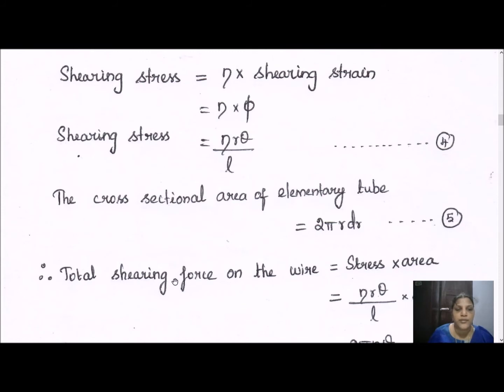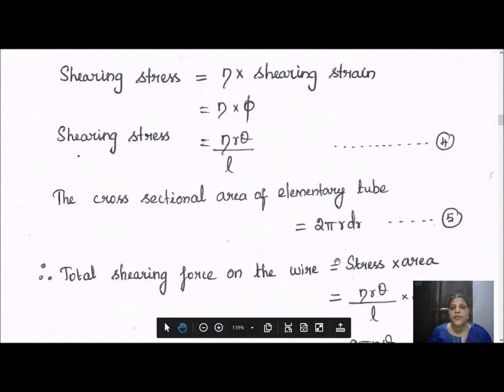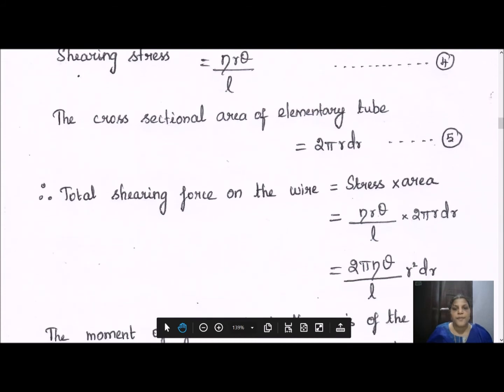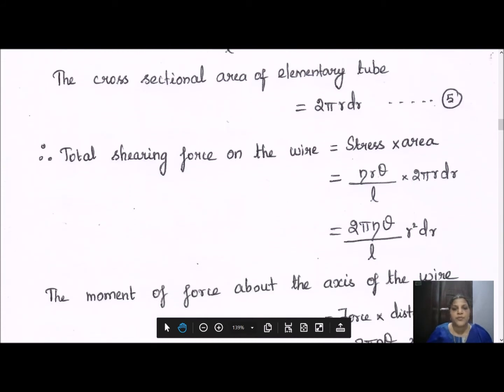Third one, calculation of shearing force. So we need to take the cross-sectional area of the elementary tube. Since we have taken the cylinder, this is the cross-sectional area, 2 pi r into the thickness dr. Now the shearing force equals stress into area. So what is stress? Eta r theta divided by L, into this cross-sectional area. Multiply them both. So we will have 2 pi eta theta by L r square dr.